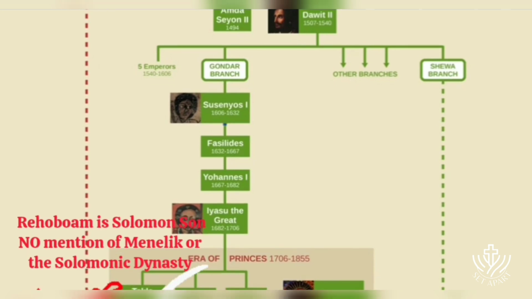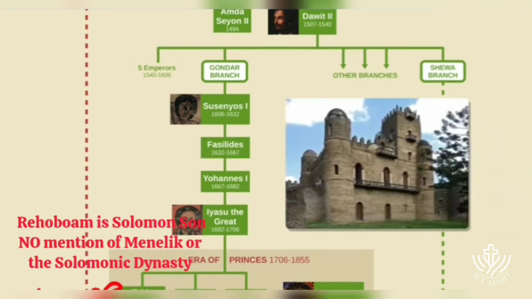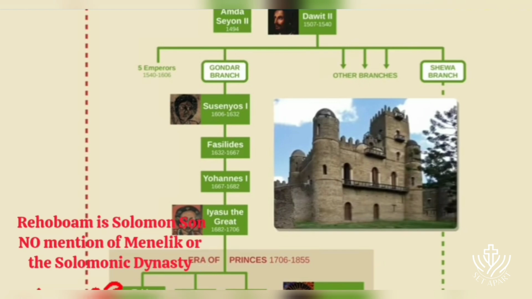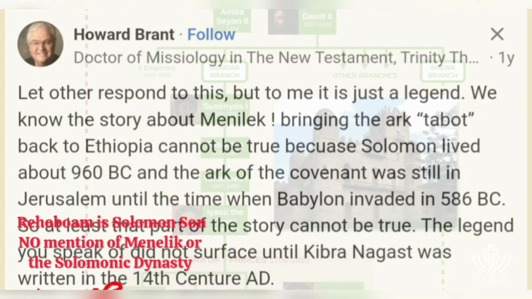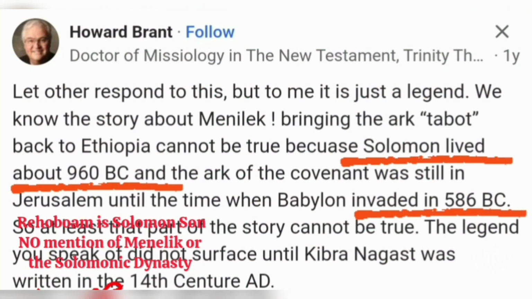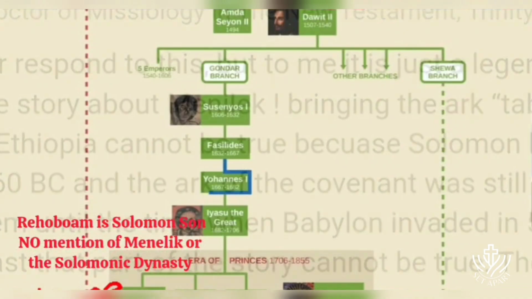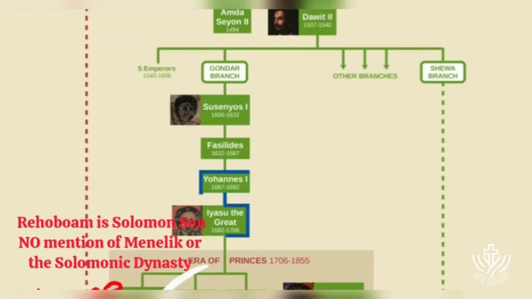Susenyos was followed by Fasilides, who was credited with founding the city of Gondar and moving the capital there. He built the Fasil Gabi Castle, as well as the St. Mary of Zion Cathedral, which to this day is said to house the Ark of the Covenant. Fasilides was followed by Johannes I, and then by Iyasu I. Iyasu, called the Great, initiated many administrative reforms and took a keen interest in religious matters.